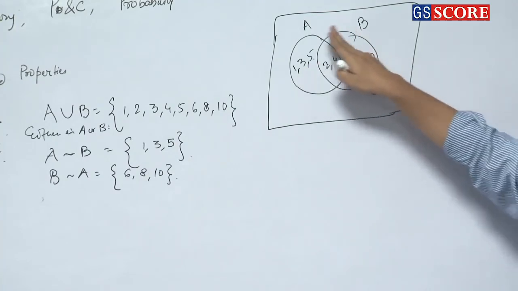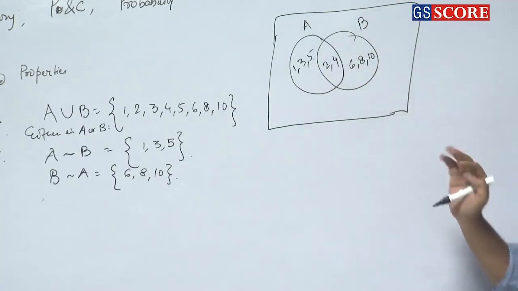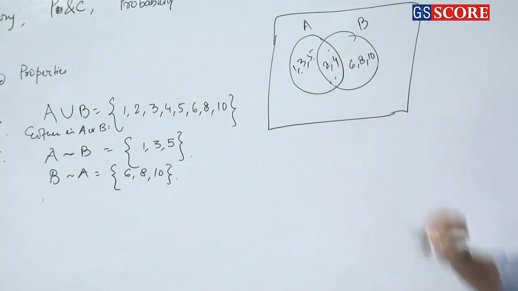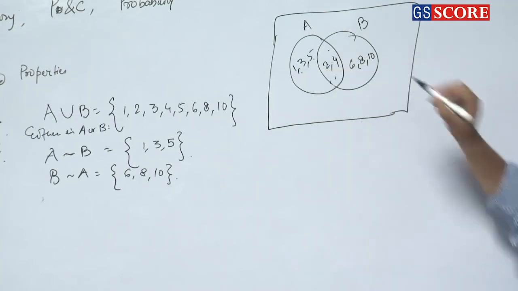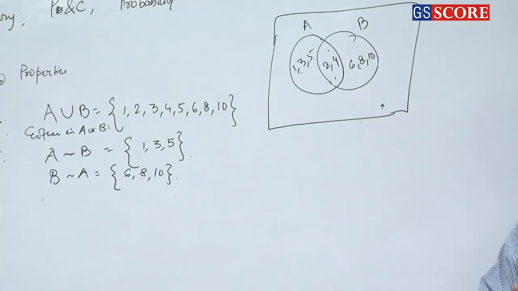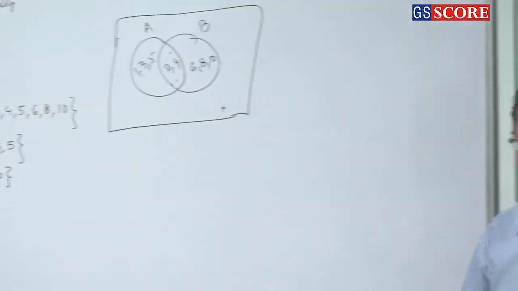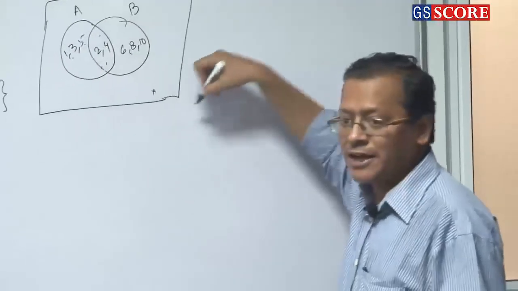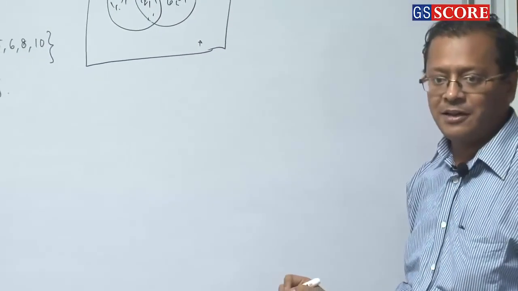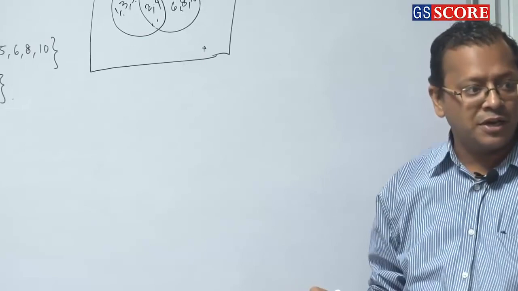This means either in A or in B. This is both A and B. This is only A. This is only B. And this region is neither in A nor in B. Logically, यही possible. It is neither in A nor in B. And this whole set is known as universal set. Clear? Any problem till here now?